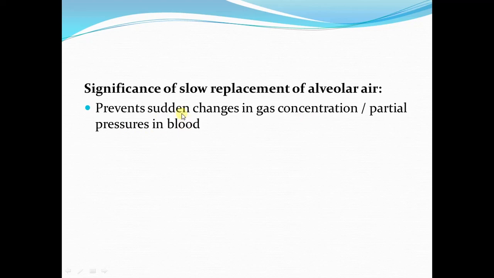This is the same as we did with the significance of residual volume. If the lungs were to completely empty each time during expiration, then this would cause a sudden change in the gas concentrations and partial pressures in the blood. Since this does not happen and the lungs are not completely emptied during expiration, instead a small amount of air is added to the alveoli and the same amount is removed during the breath, there is a prevention of sudden change in the gas concentration and the partial pressures of oxygen and carbon dioxide in the blood.